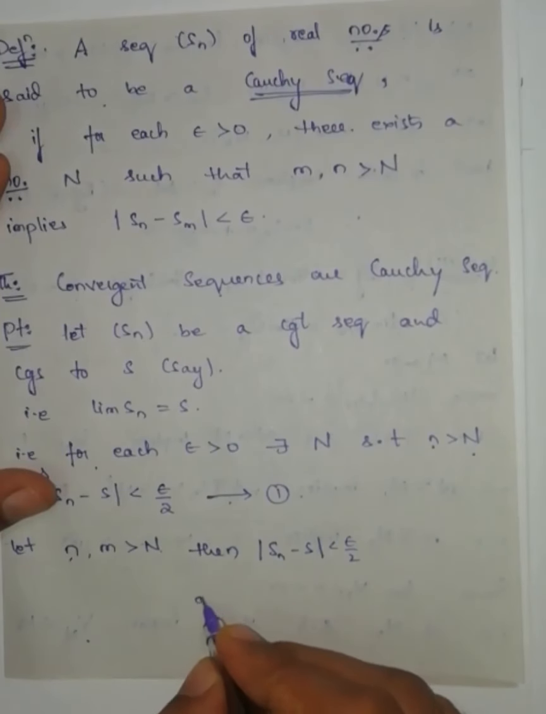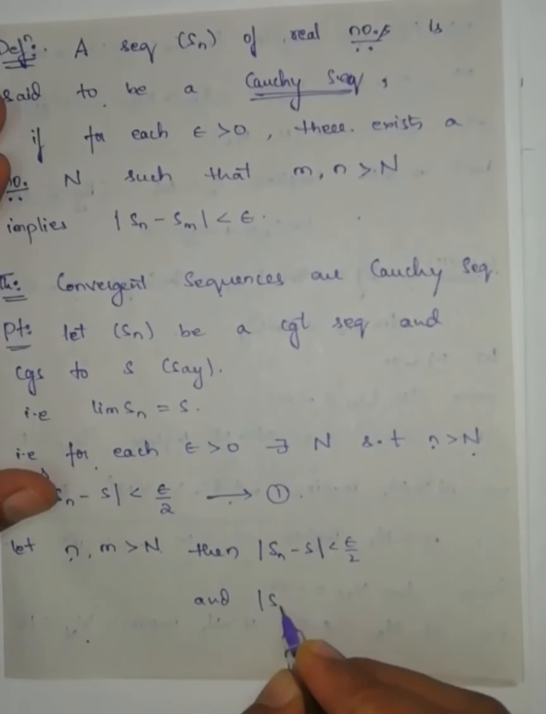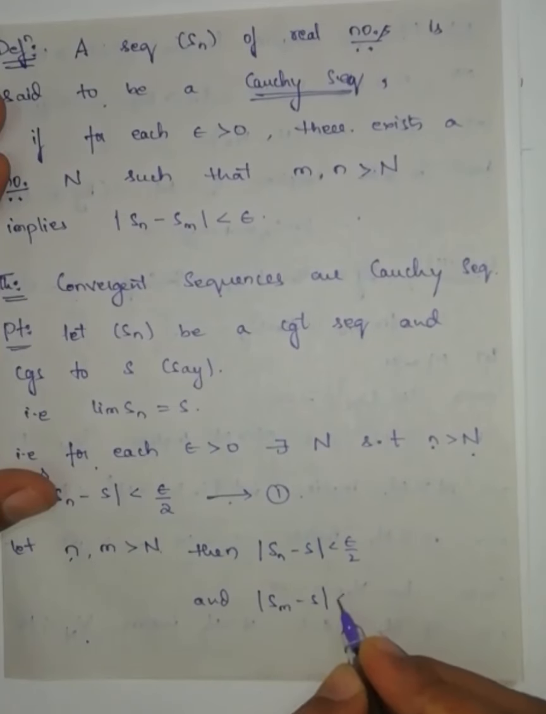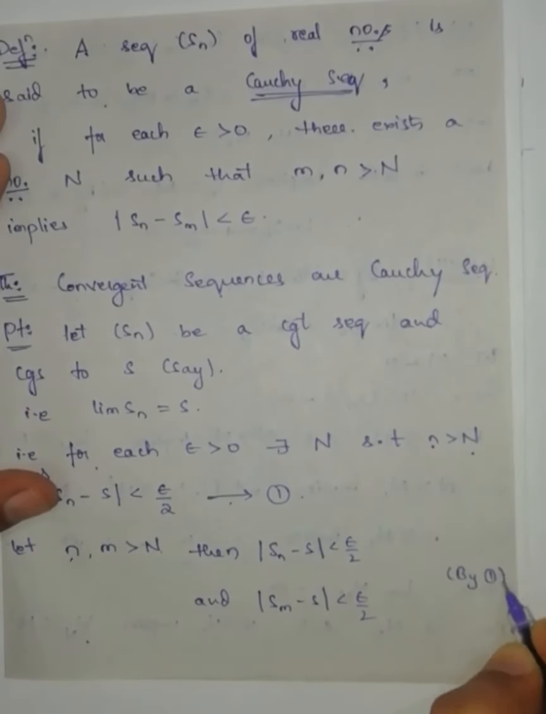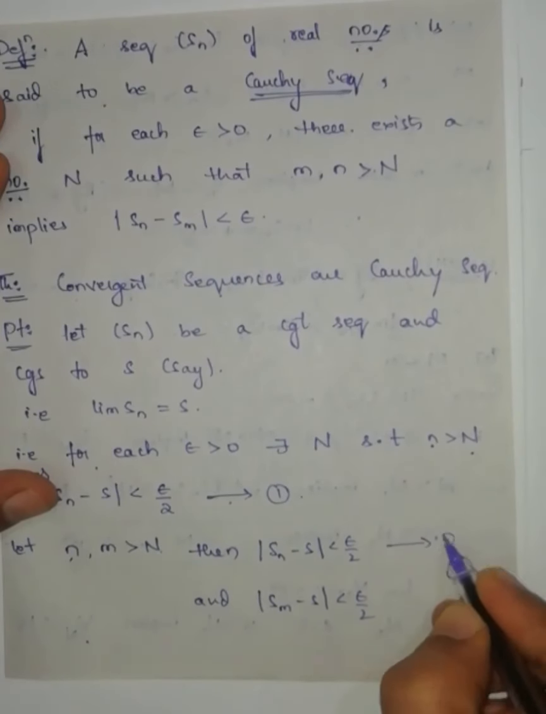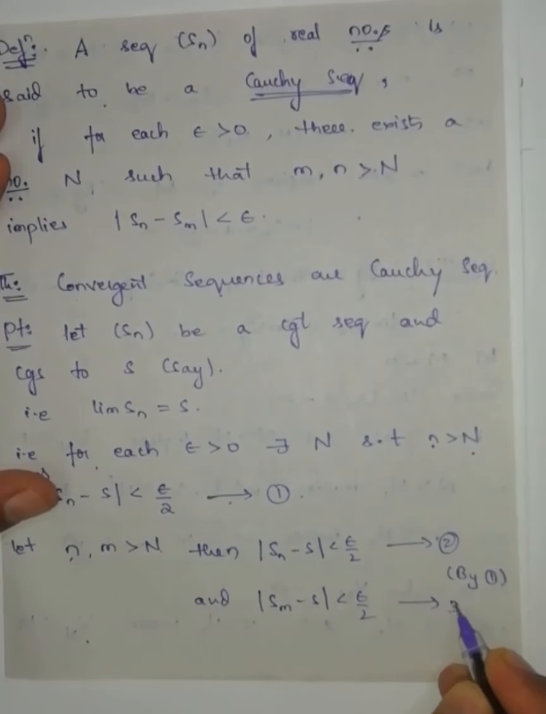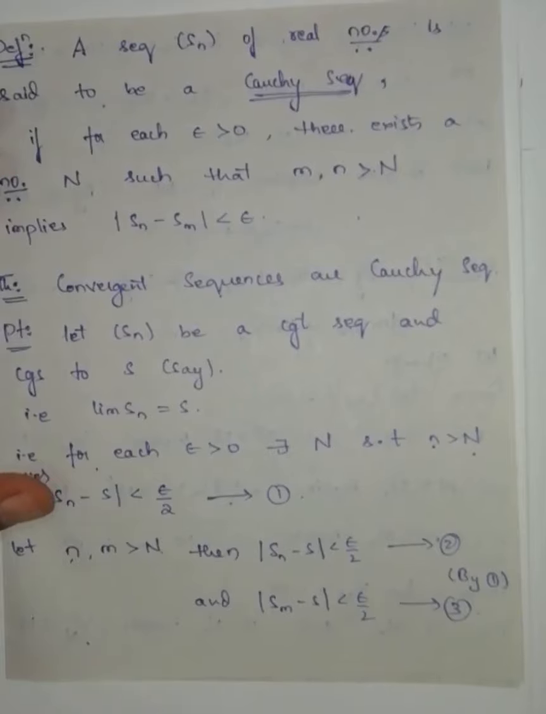and modulus of Sm minus S is also less than epsilon by 2. This one I wrote by equation number 1. This one let us take equation number 2. This one we will take equation number 3.